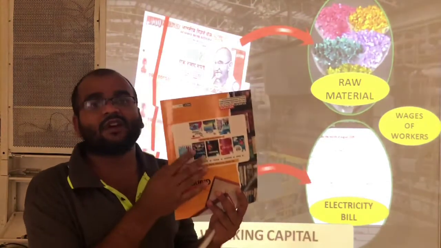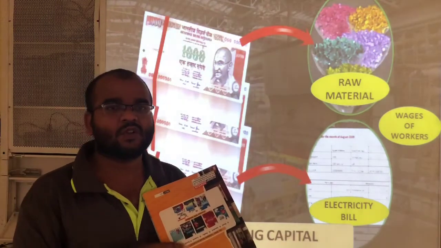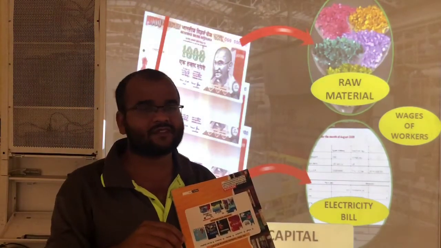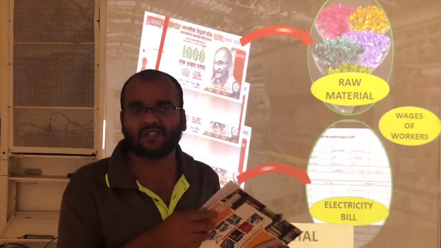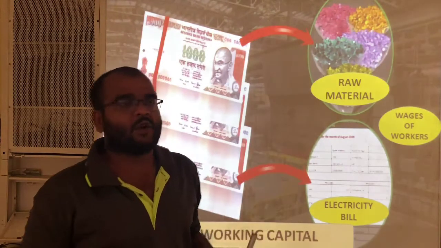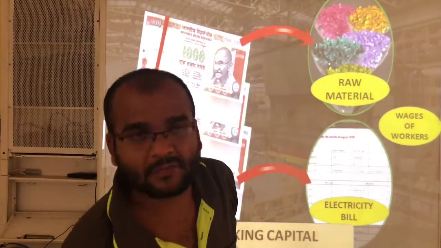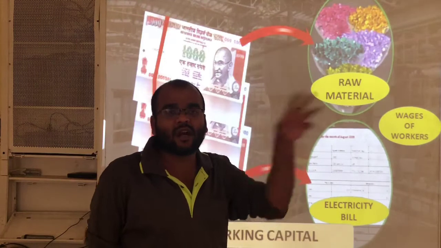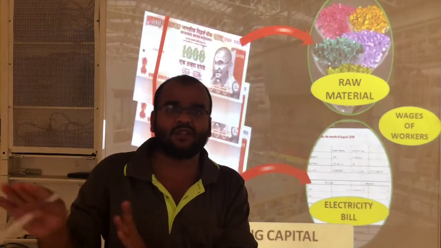For these books, what are the raw materials? Wood pulp. Yes or no? Wood pulp is a basic raw material for this. I purchased some raw material, manufactured some books and sold them.